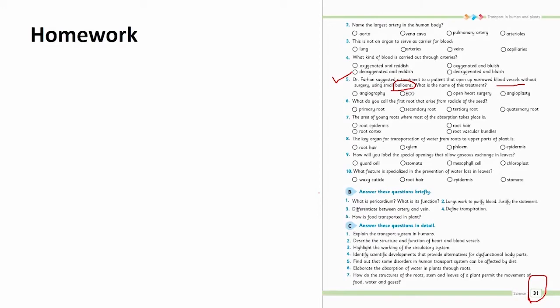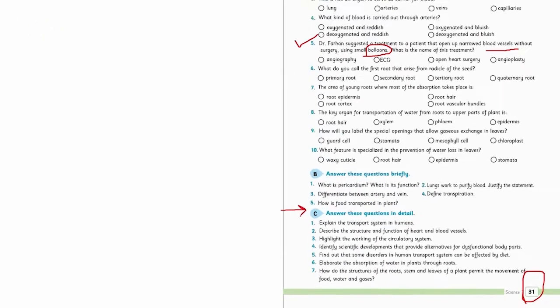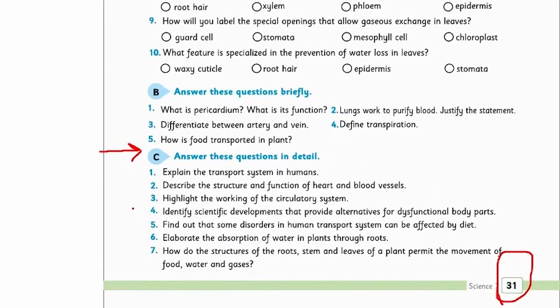Now comes part C. From part C, we'll solve question 4, in which we have to identify scientific developments that provide alternatives for dysfunctional body parts. To solve this question, you just list these technologies, describe them in 1 to 2 sentences, and if possible, make diagrams.